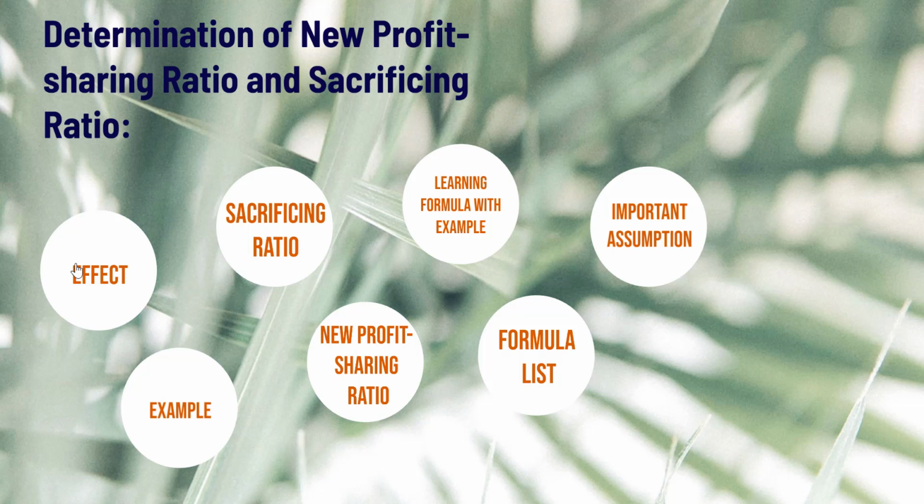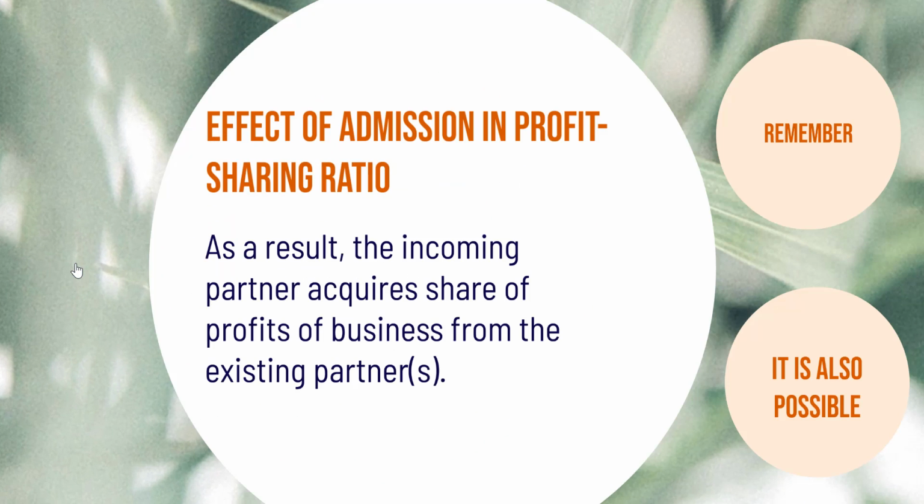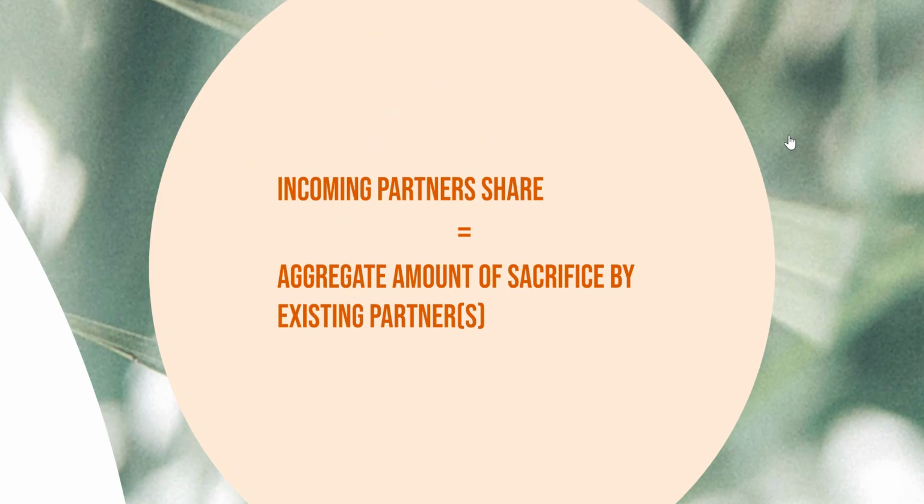First, what is the effect of admission of a partner on the profit sharing ratio? Effect of admission in profit sharing ratio. As a result, the incoming partner acquires the share of profits of the business from the existing partner or partners. We should remember that the incoming partner's share will be equal to the aggregate amount of sacrifice by the existing partner or partners.